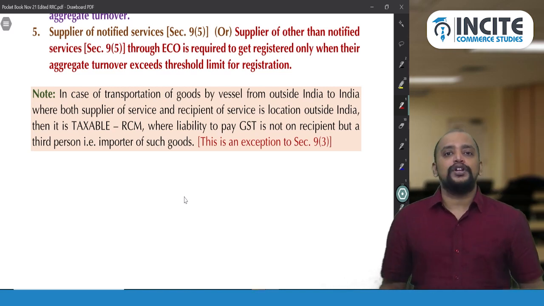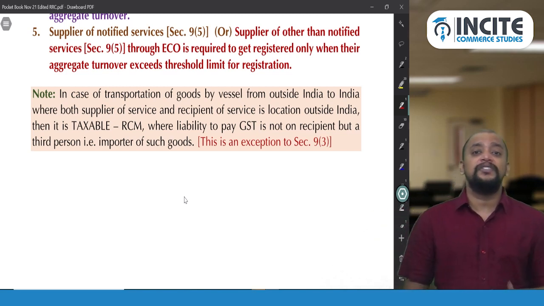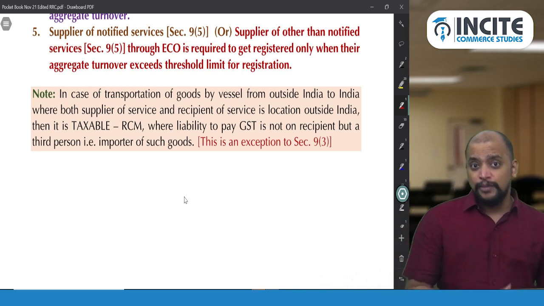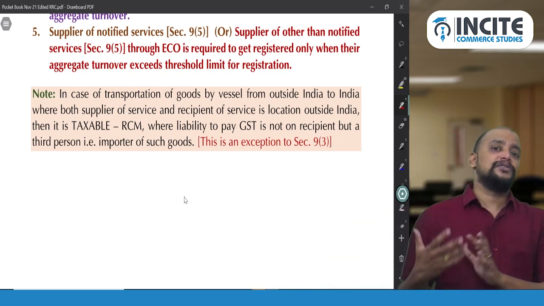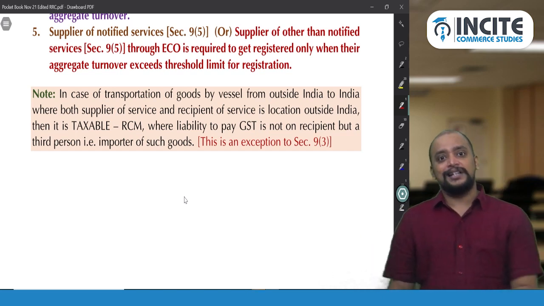So you are an importer, you want the goods to be imported to India. If you appoint an aircraft for the purpose of transportation, that aircraft will charge a freight. That freight is exempted under GST. Suppose the same goods you are bringing through sea freight, that is ocean freight, so you pay the shipping company; that freight will always be taxable.